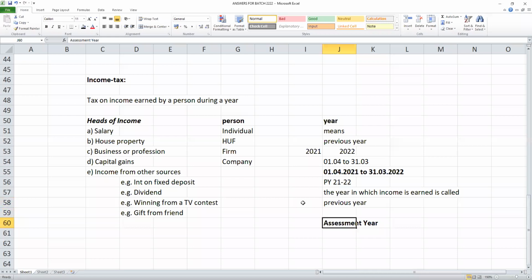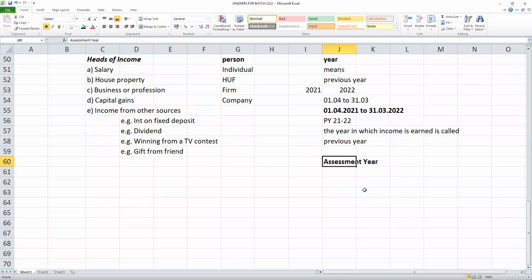Assessment year is the year in which you are required to pay the tax. The income is earned during the previous year, and your income will be assessed by the income tax department in the assessment year. The year in which you pay tax is called the assessment year.